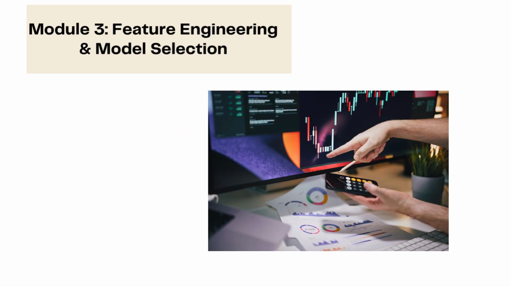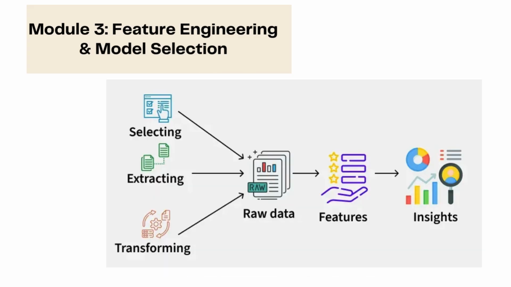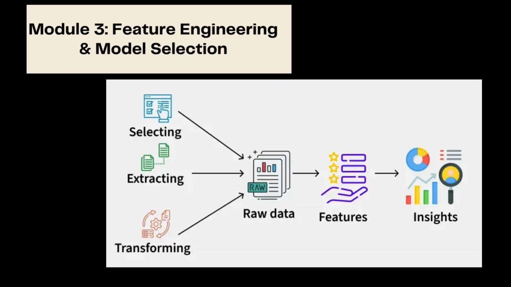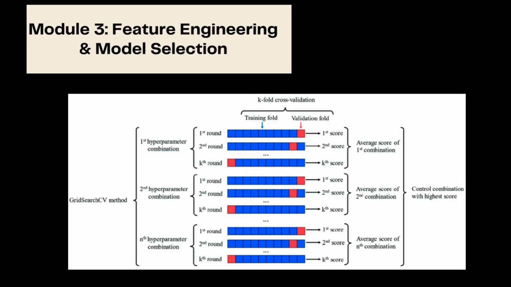Module 3, Feature Engineering and Model Selection. Great models start with great features. You will learn how to clean, transform, encode, scale, and engineer new features. Then we deep dive into selecting the right model using techniques like cross-validation, grid search, hyperparameter tuning, and performance trade-offs.